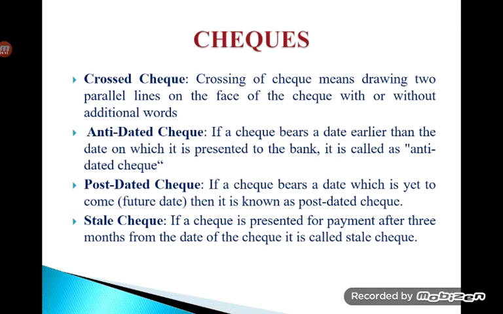Then we have antedated check. When a particular check bears a date earlier than the date on which it is presented to the bank, then it is called an antedated check. Then we have postdated. If a check bears a date which is yet to come, that is a future date, then it is called a postdated check. A stale check is a check which is presented for payment after 6 months from the date of issue, then it is called a stale check. Stale checks will not be accepted by the banker.